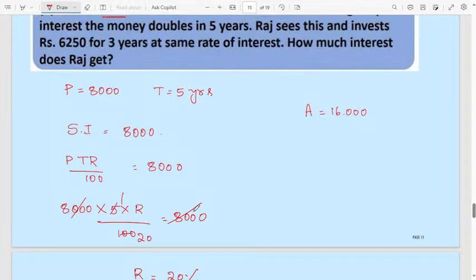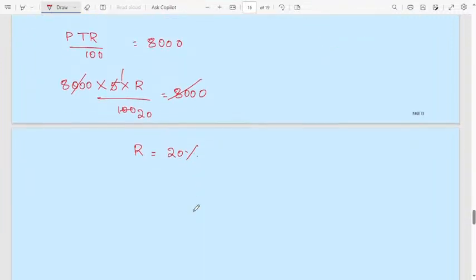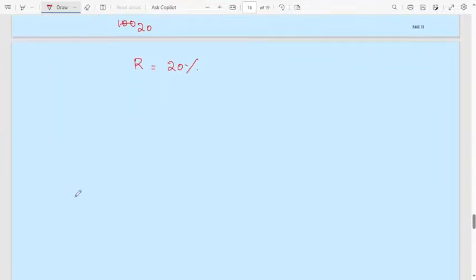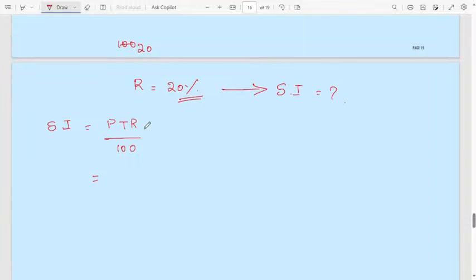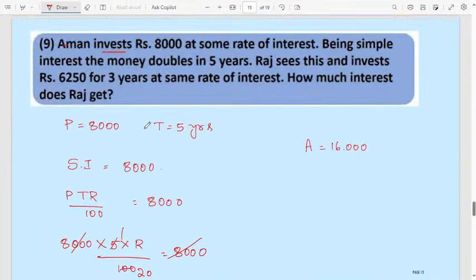Okay, then what you have to calculate: how much interest does Raj get? What is the simple interest here? In the second case, simple interest will again be PTR divided by 100. When the rate of interest is 20%, using this you have to calculate the simple interest. The principal given in the second case will be different.